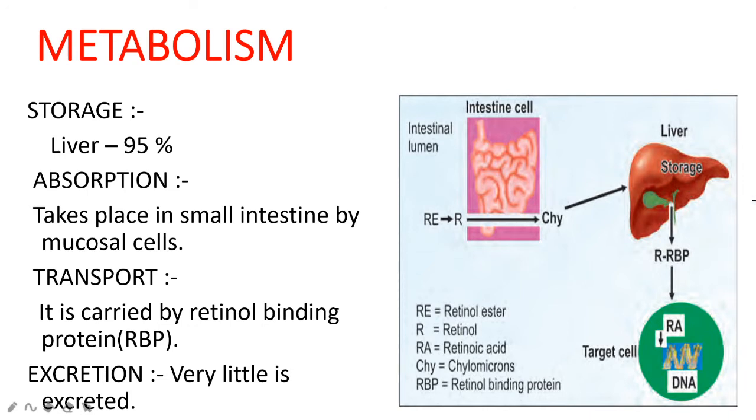This retinol binding protein-retinol complex will transport the retinol from the liver to the extrahepatic tissues, that is the target cells, where it can bind with specific receptors on the cell membranes of target tissues and deliver the retinol. This is how vitamin A will be transported, through retinol binding protein, and very little will be excreted in urine.